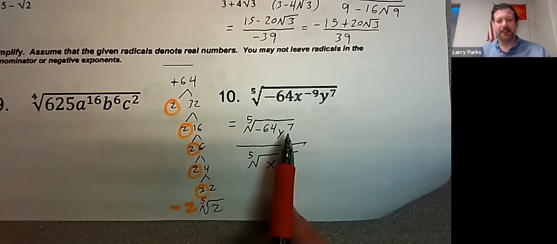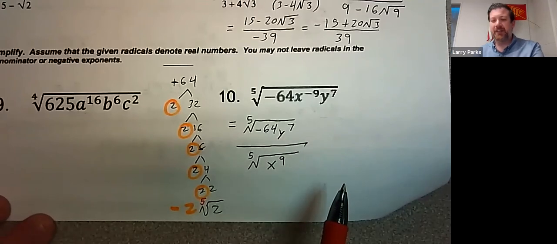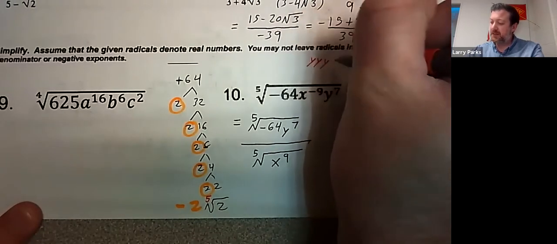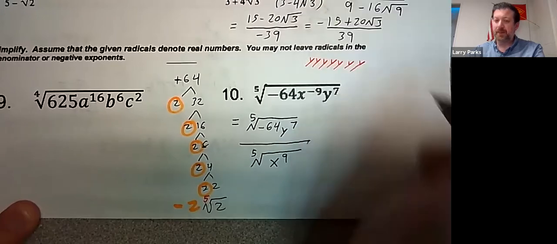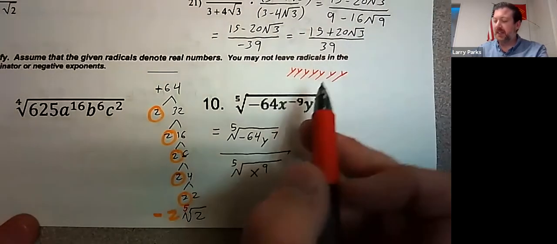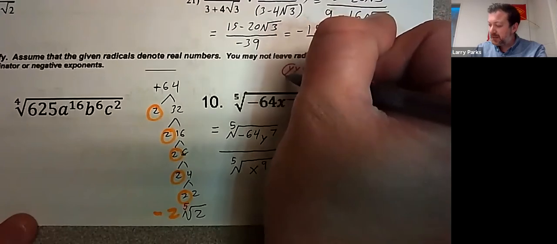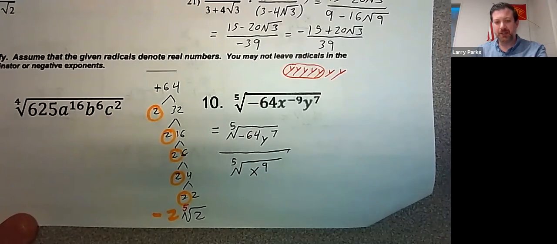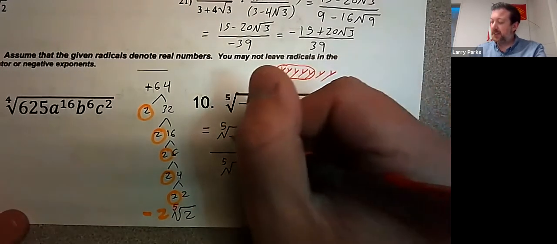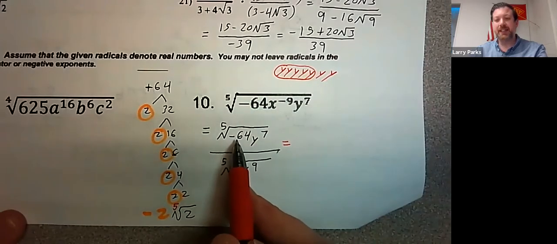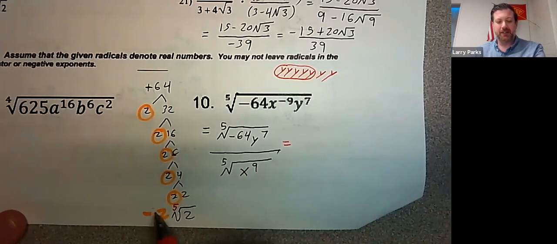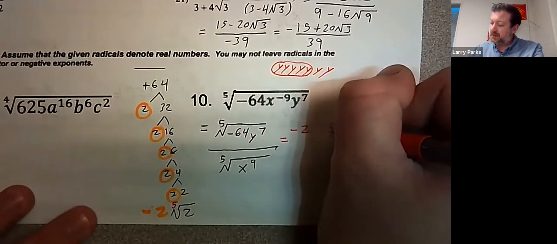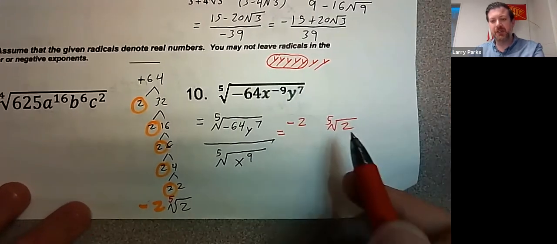Now here, y to the 7th. If you think about y to the 7th, if you write down y 7 times, how many sets of 5 do you have for y's? You have 1, 2, 3, 4, 5. So 1 y comes out, y squared stays inside. So these two together, we just said the 5th root of negative 64 is negative 2, 5th root of 2. Negative 2, 5th root of 2, I should say.